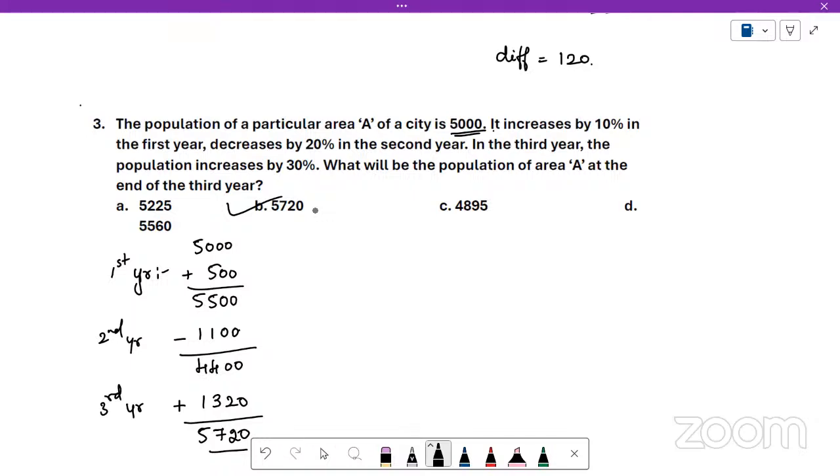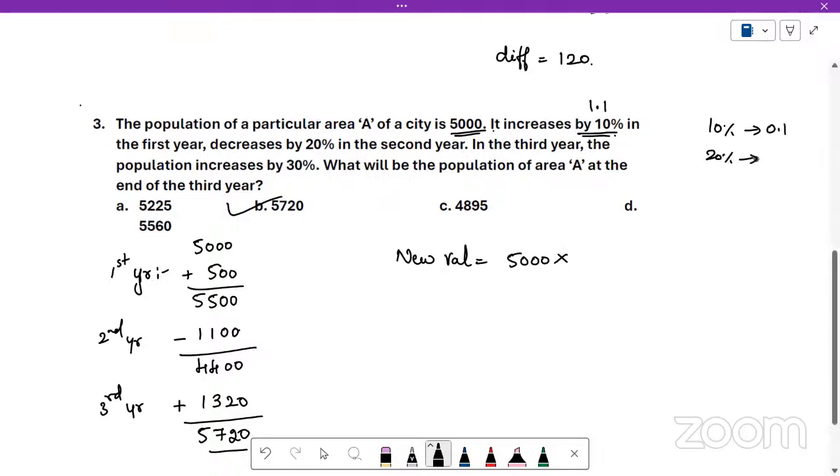If you don't know percentage factor method, in the same playlist you can see the detailed video explanation on percentages which we conducted a few weeks back. Go through that to understand what is percentage factor method. According to that, the updated population, that is the new value, is original population 5,000 into increase by 10%, means 1.1 is the percentage factor. 10% when you convert to decimal, it is 0.1.